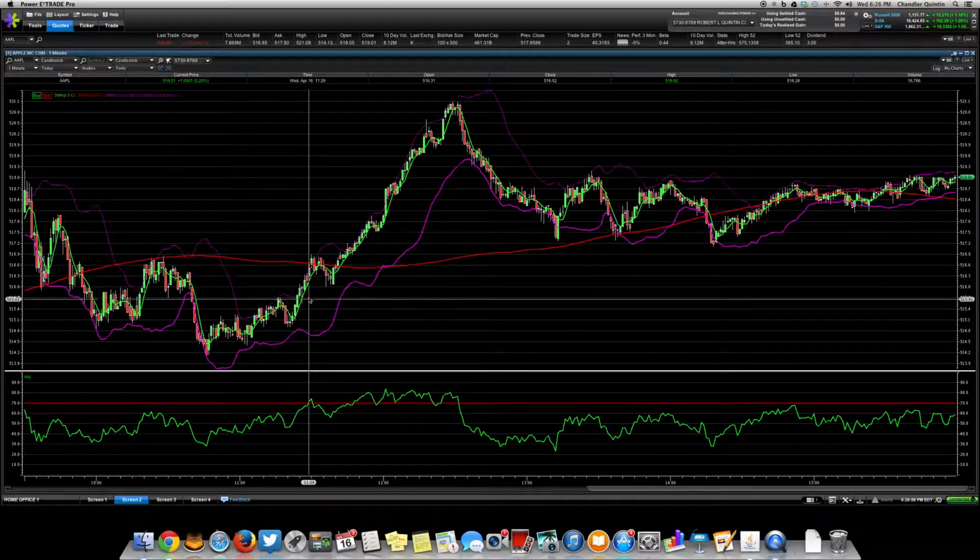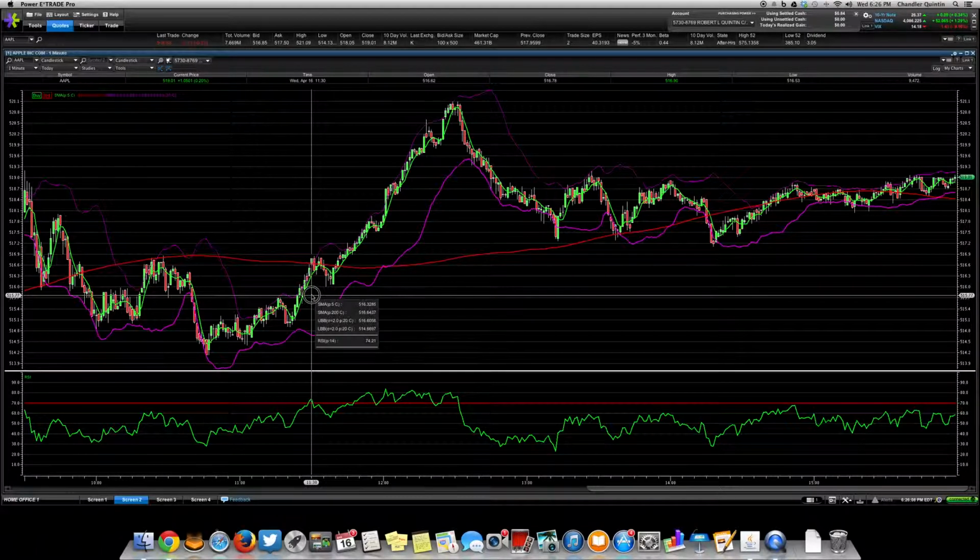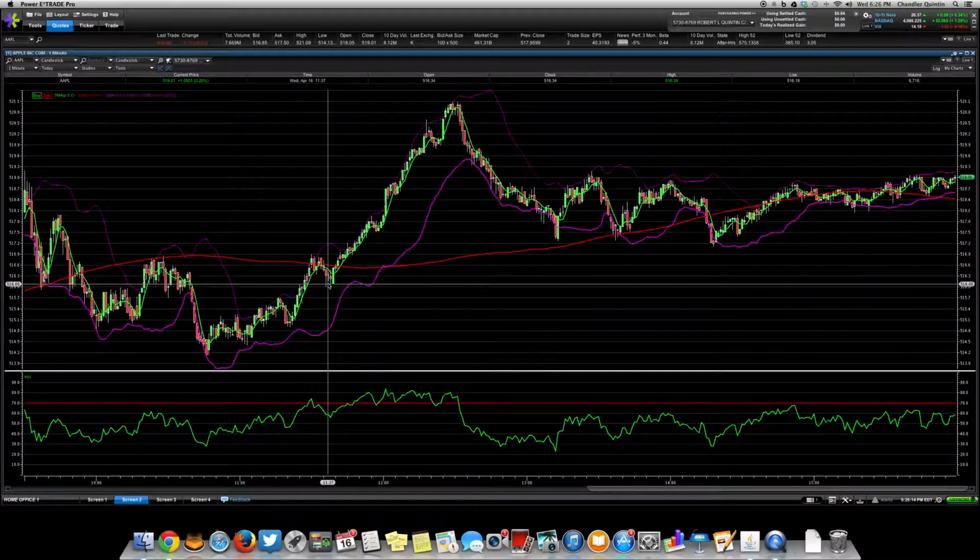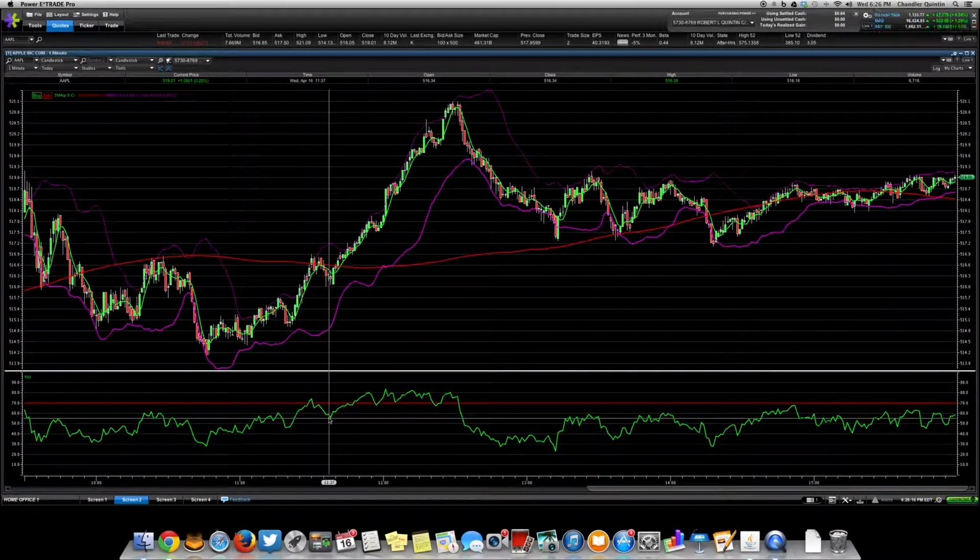So the 1 minute was playing out, and right here is where you would have gotten in. And your first exit point, maybe where you would have sold half, probably would have been right here when we tipped 70 RSI to 74. You had a little turnaround, but then you boosted back up because your RSI level on the low was actually higher than where it was last time it was around that level.